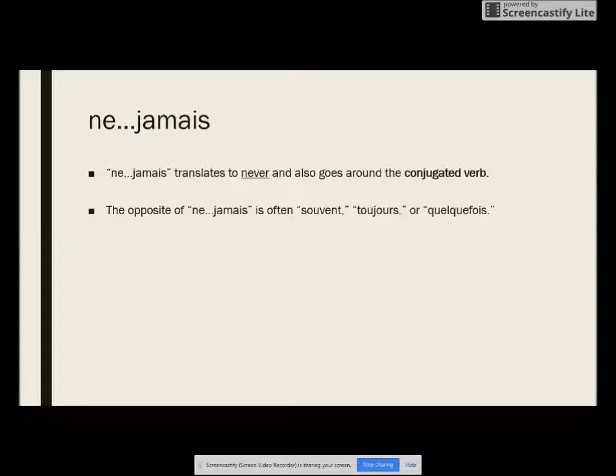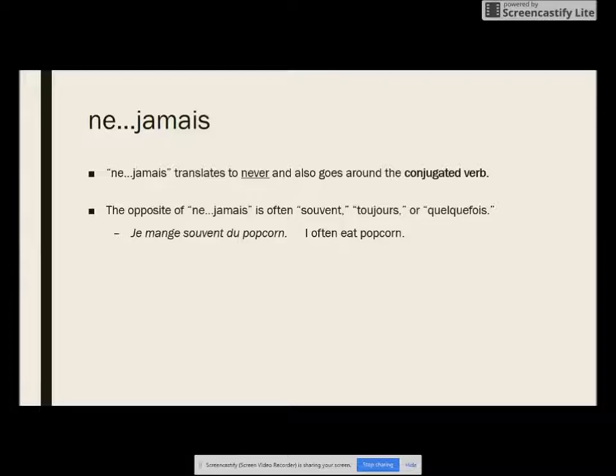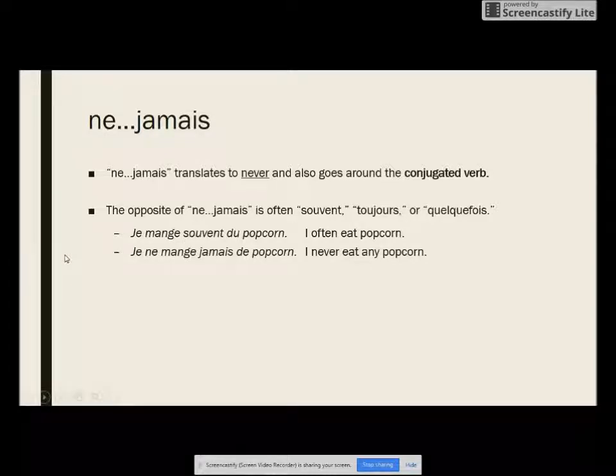The opposite of ne jamais. So often you'll see in question and answer. So there's a couple of opposites of ne jamais. It's often souvent, which is often, toujours, always, or quelquefois, which is sometimes. Quelque, some, fois, times. Quelquefois, sometimes. Je mange souvent du popcorn. I often eat popcorn. Ne jamais again goes around the conjugated verb, which in this sentence is mange. So ne will come first, jamais will come after. Je ne mange jamais de popcorn. I never eat any popcorn.